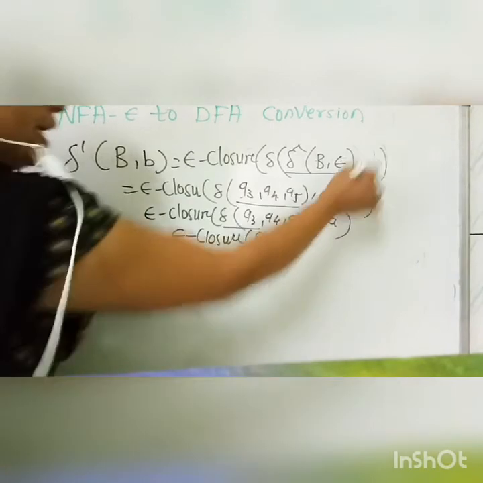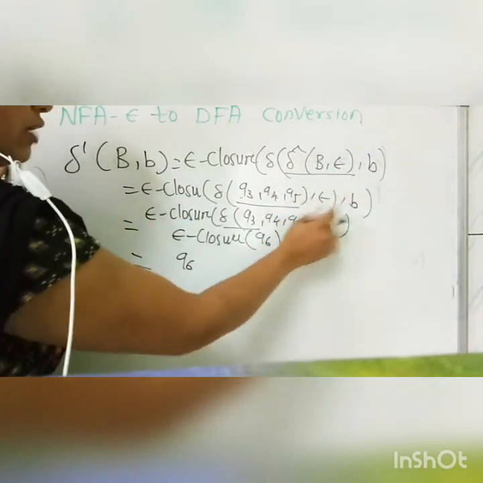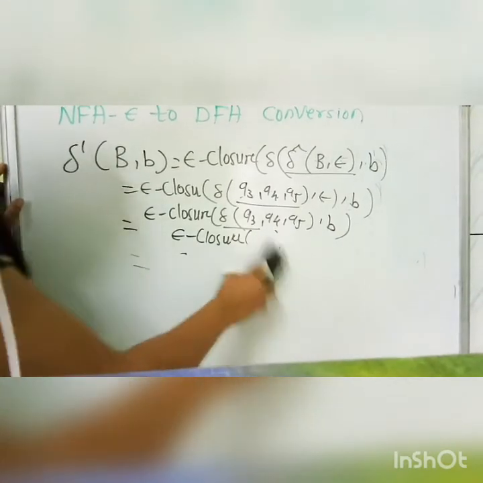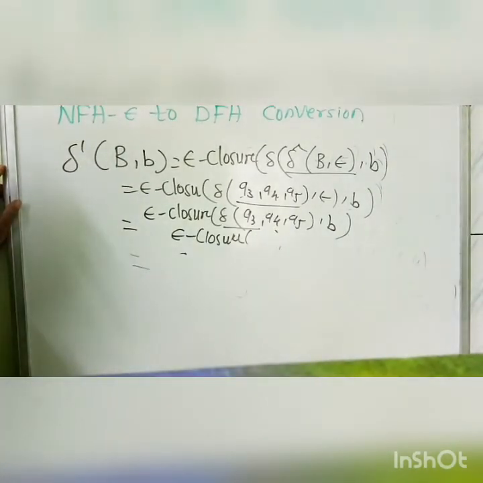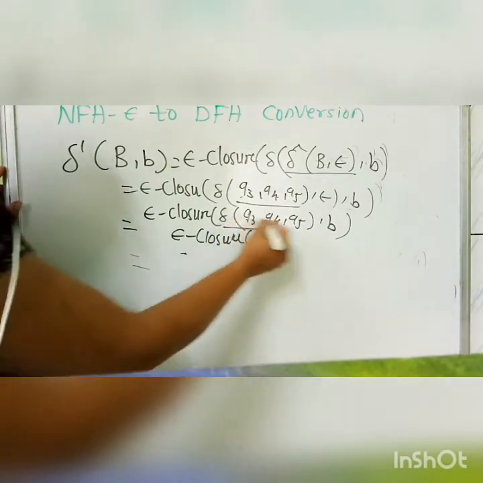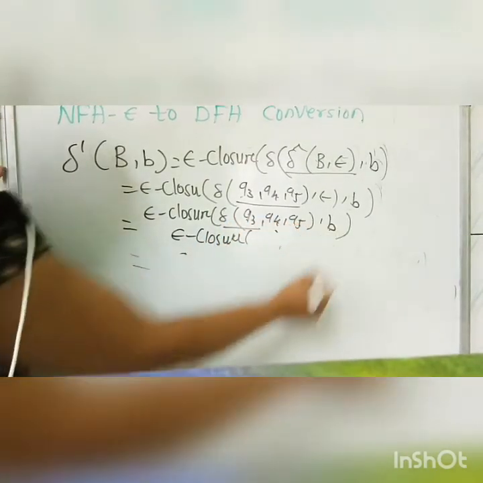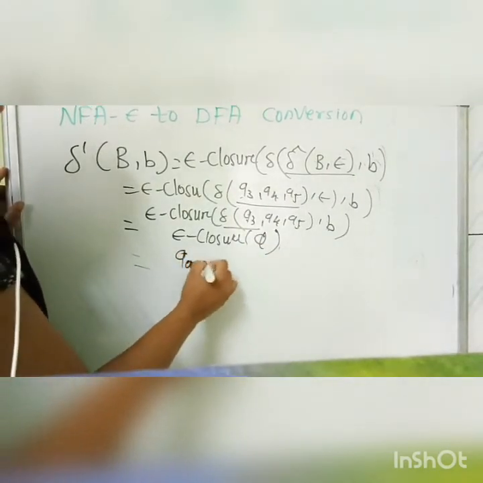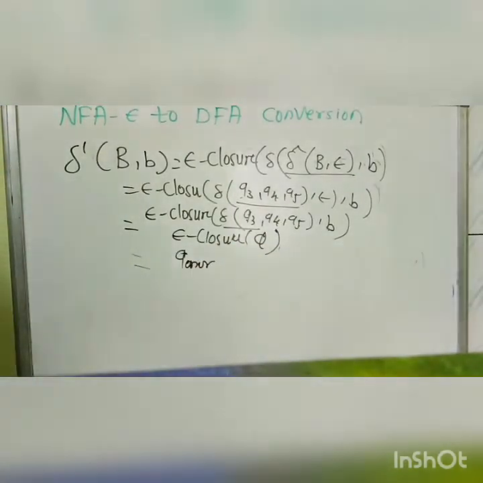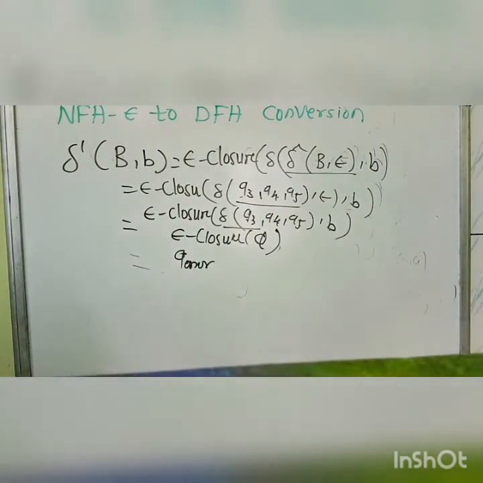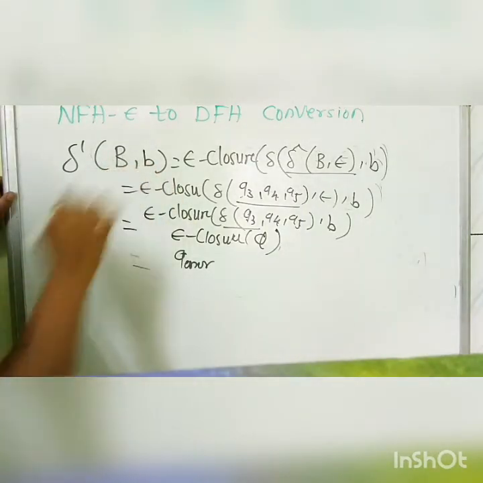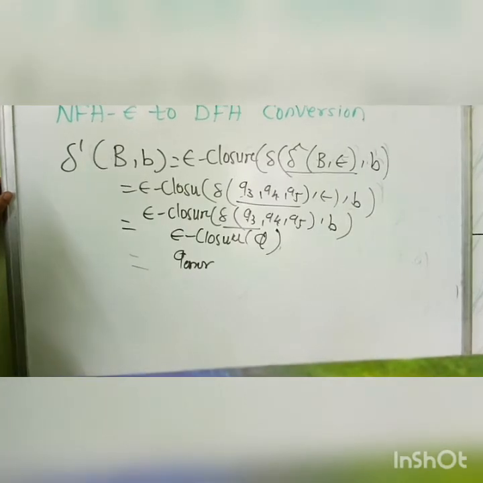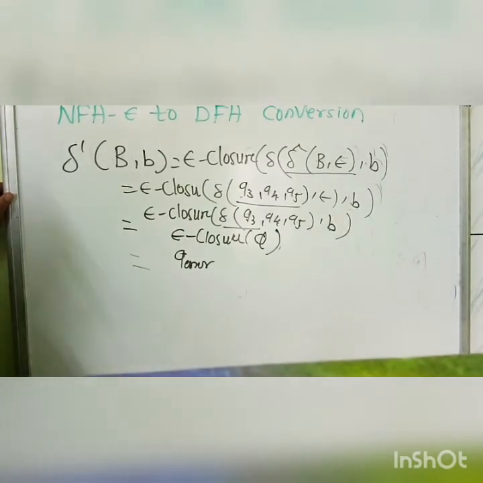Here we have to take only B, and here also B. Now we have to calculate for B. There is no transition for Q3, Q5, Q4 on B, so it is again phi, and it goes to the Q error state. As we covered the epsilon closure, that is delta dash, for eliminating the epsilon from the NFA for capital A and capital B, from this we are getting the state Q6 as output on A, for capital A on A and capital B on A.